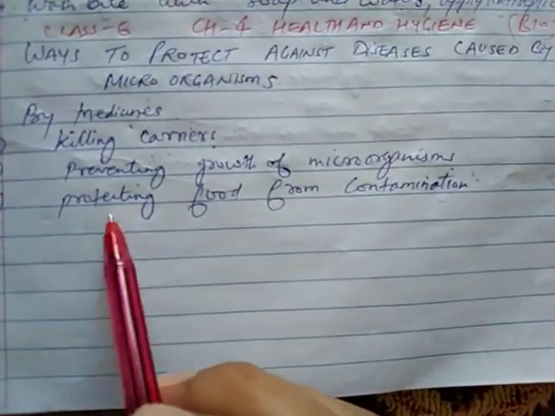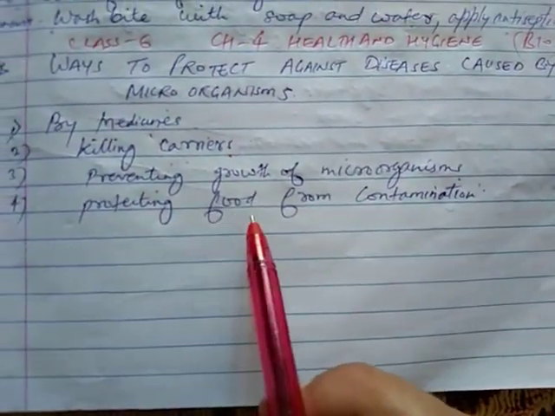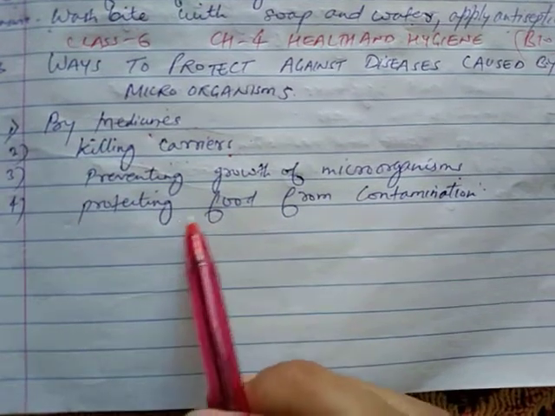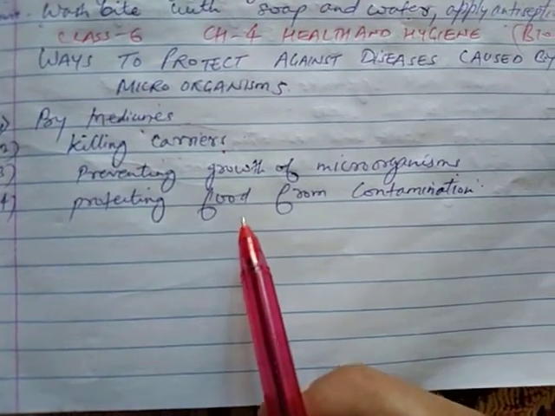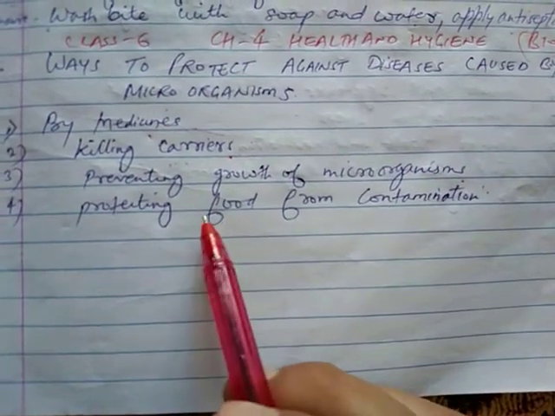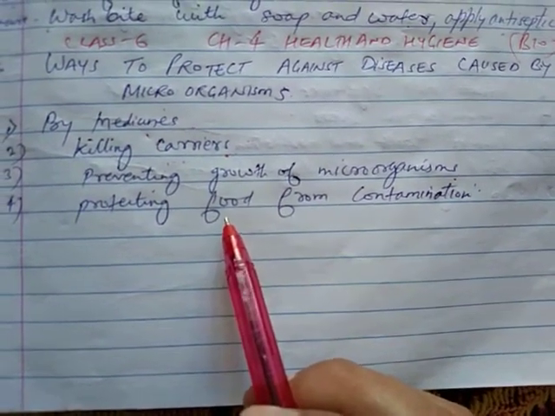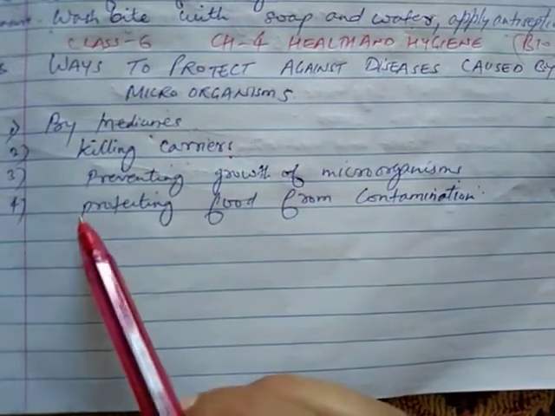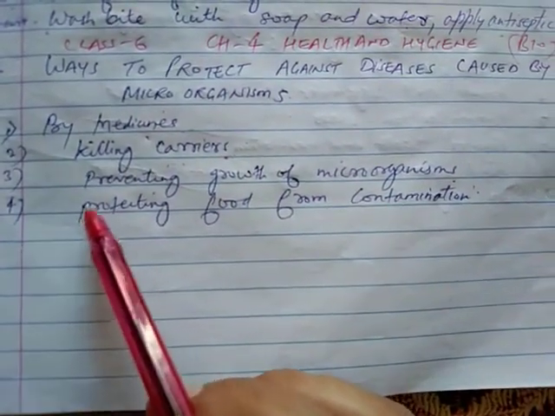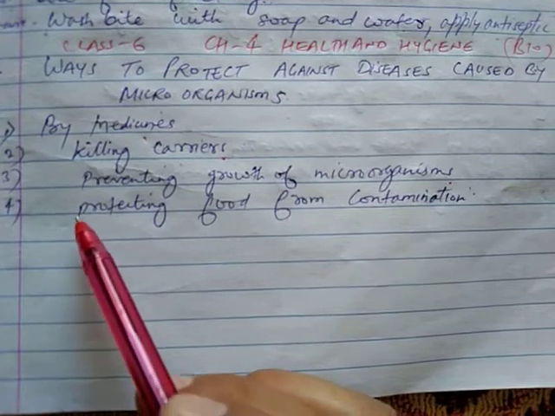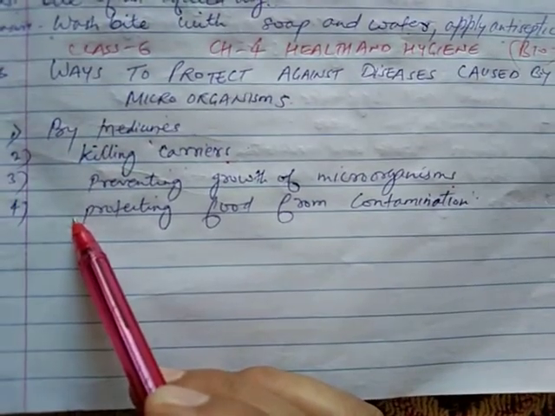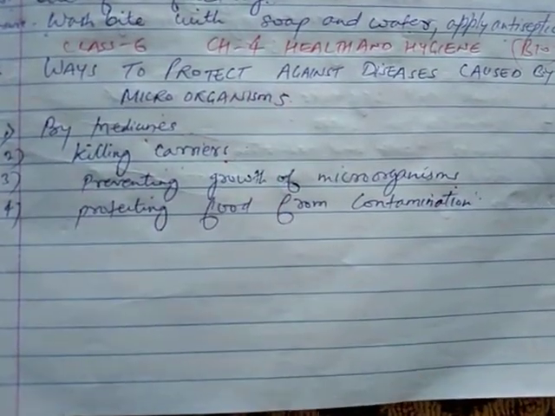Always remember that you have to keep your food items covered, and always consume fresh food. Otherwise, if the food gets contaminated, we are going to suffer from disease. So by following these four steps, we can protect ourselves from the diseases caused by microorganisms.